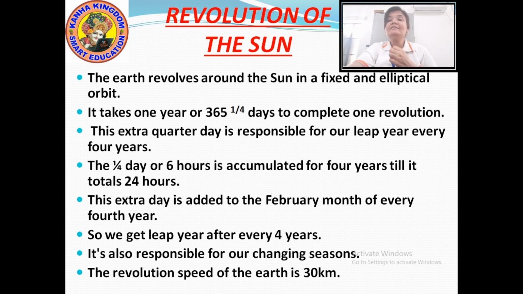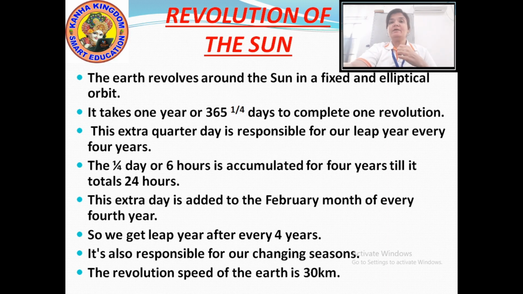When these 6 hours are collected together for 4 years, 6 fours are 24, so these 24 hours become 1 day, and they are included in the month of February. So in a leap year, February has 29 days, right? And so we get a leap year after every 4 years.